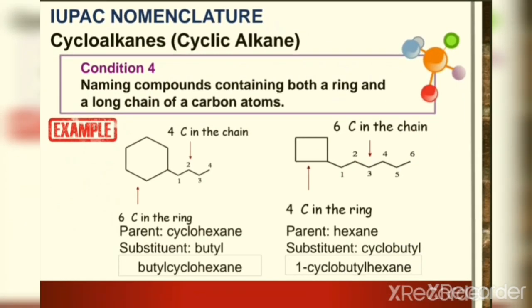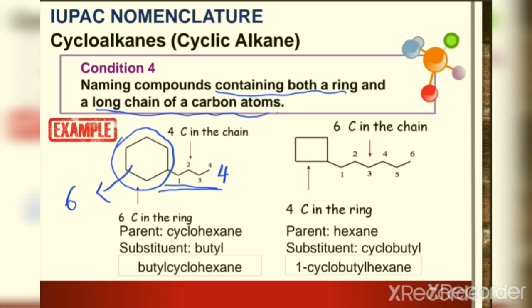And then if we have another condition, for example naming a compound containing both a ring and a long chain of carbon atoms, how do we number it? In order to choose the parent of the compound, we identify which one has more carbons. For example, we have a cycloalkane and a straight chain alkane. Here the carbon chain only has 4 carbons. Meanwhile, our cyclohexane has 6 carbons. So the parent is cyclohexane, and this 4 carbon chain will become the substituent. We will name it butyl.